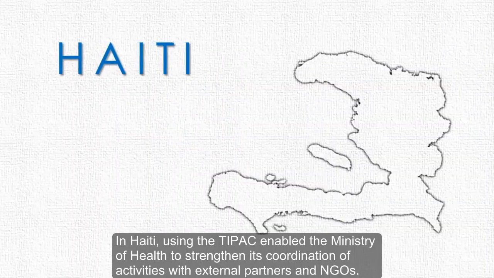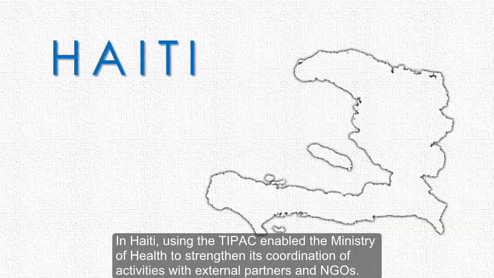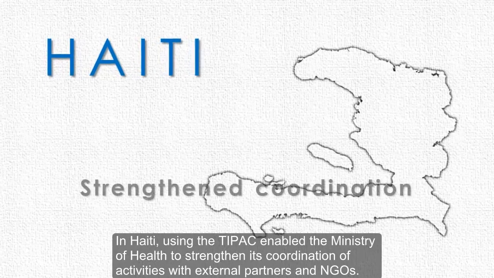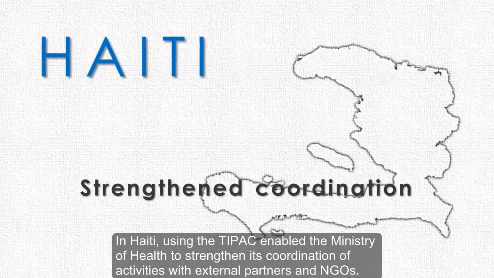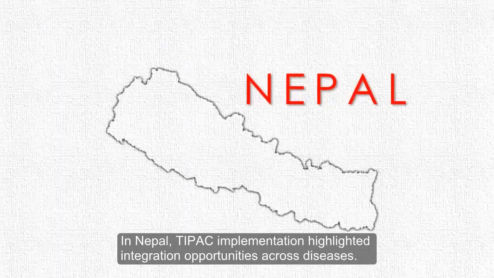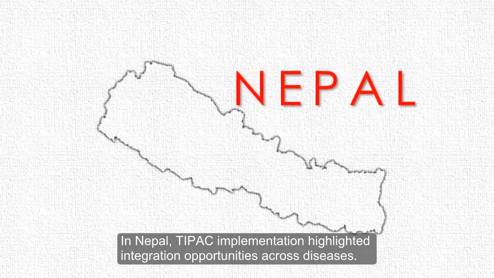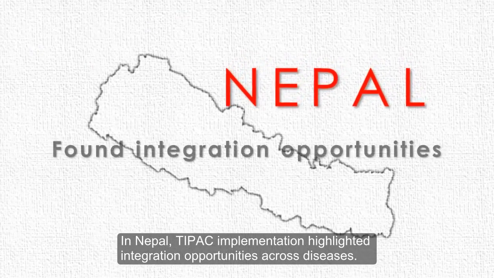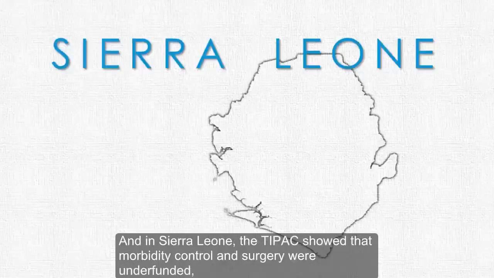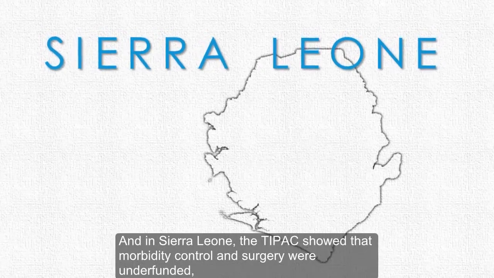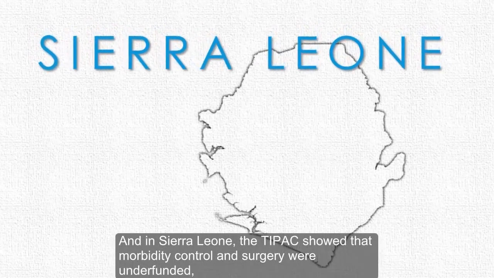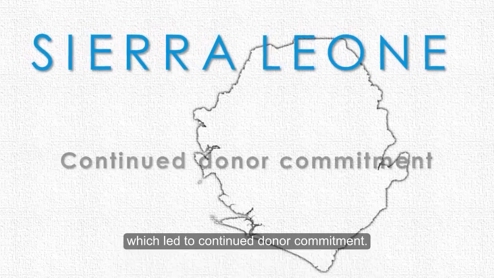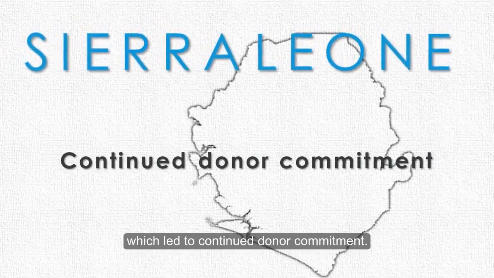In Haiti, using the TIPAC enabled the Ministry of Health to strengthen its coordination of activities with external partners and NGOs. In Nepal, TIPAC implementation highlighted integration opportunities across diseases. And in Sierra Leone, the TIPAC showed that morbidity control and surgery were underfunded, which led to continued donor commitment.